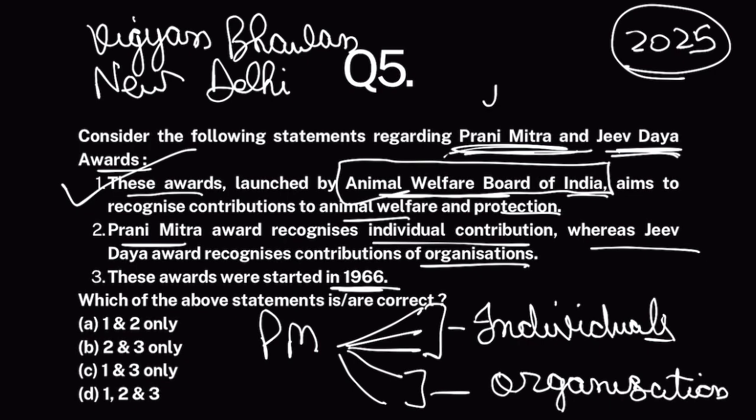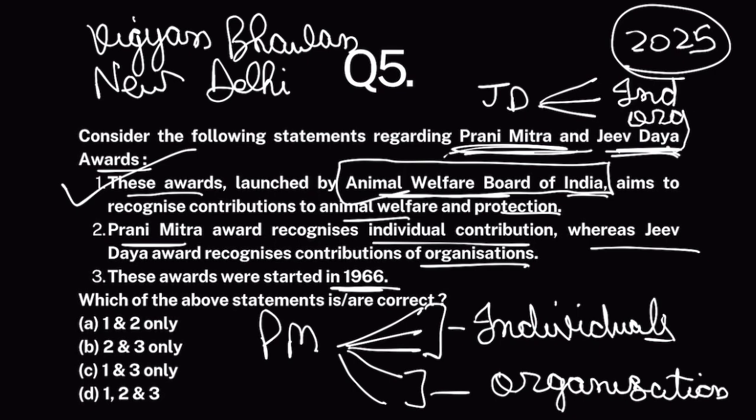Similarly, Jeev awards have 3 categories. Okay, some are for individuals, some are for organizations. Clear? So it's not true that Prani Mitra is for individuals and Jeev is for organizations. Both the awards are given to organizations and individuals. This part is false. Now, these awards started in 1966 by Animal Welfare Board of India. This part is absolutely correct. Okay, so 1 and 3, the answer is C.